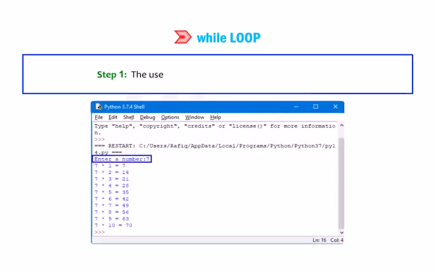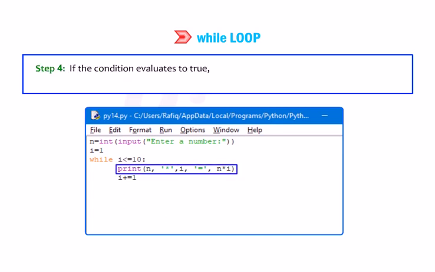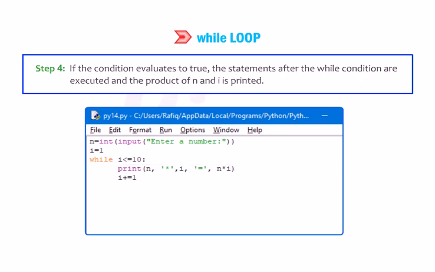Step 1. The user is asked to enter a number of his choice. Step 2. The initial value 1 is assigned to the variable I. Step 3. The while condition I is smaller than equal to 10 will be checked. Step 4. If the condition evaluates to true, the statements after the while condition are executed and the product of n and I is printed.